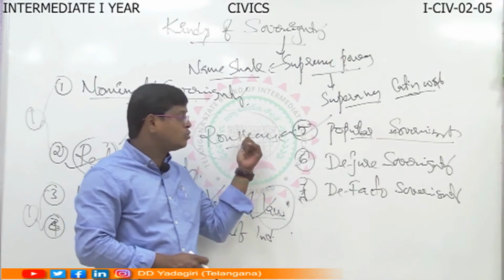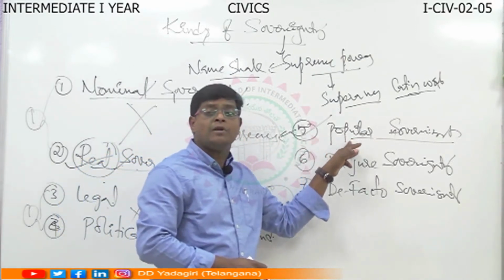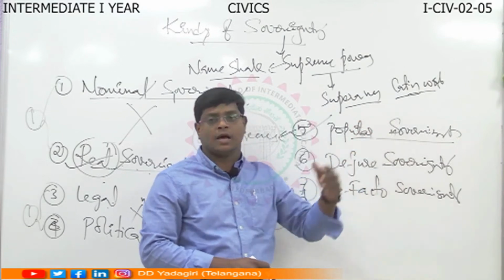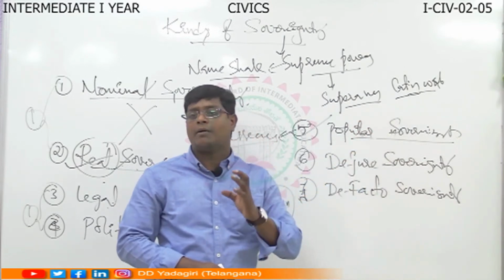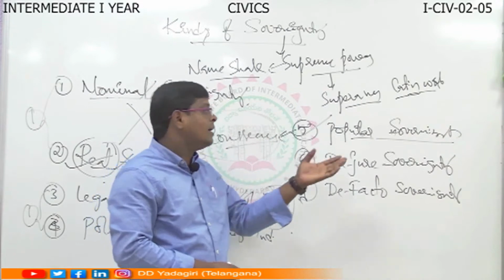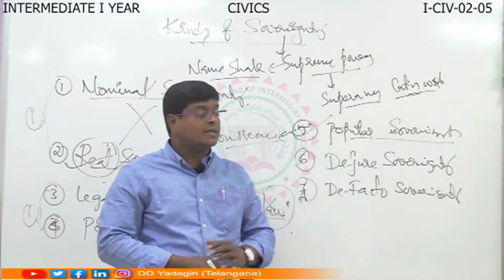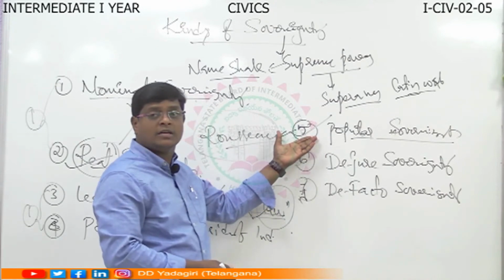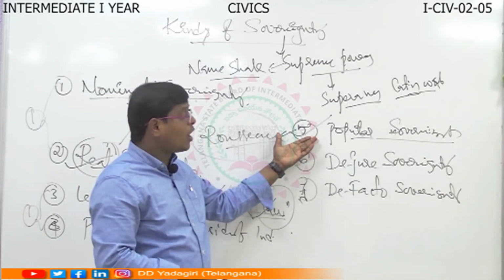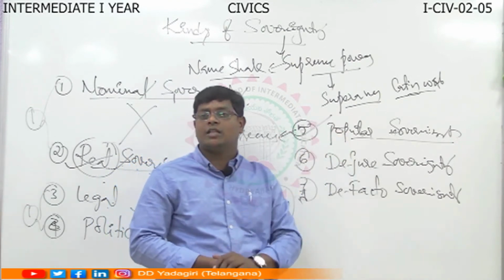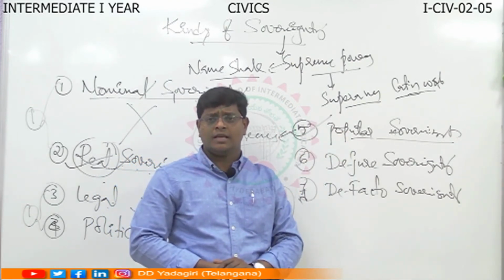According to Rousseau, the people are the source of sovereignty. If the sovereign power is vested with the people, it is called popular sovereignty. Understood? This is a very important type of sovereignty. According to this, who enjoys the power? The people. Clear?